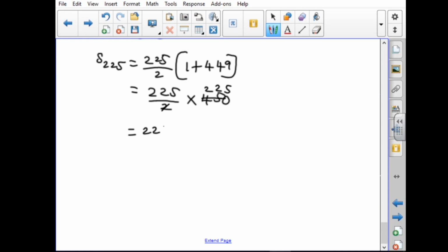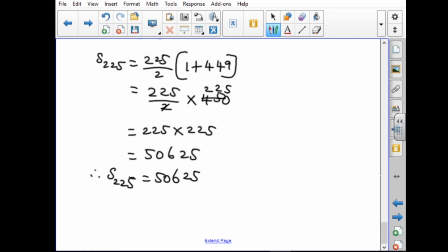So, 225 into 225, we have to multiply, and we get the answer 5625. This is the sum of the terms. So, S 225 equal to 5625.